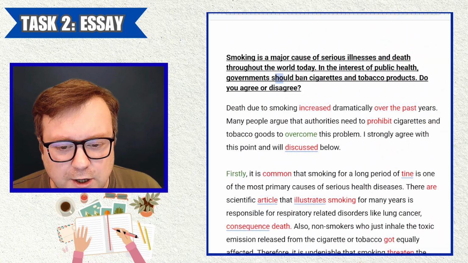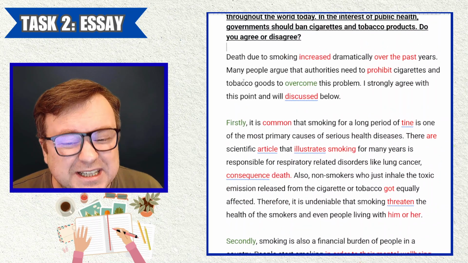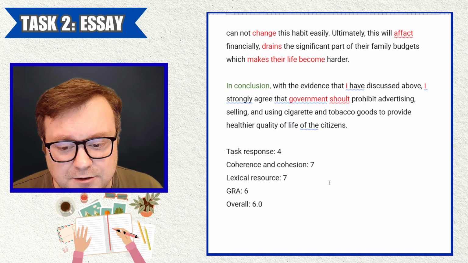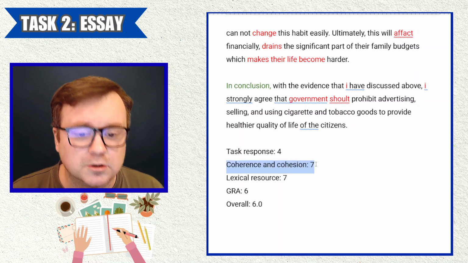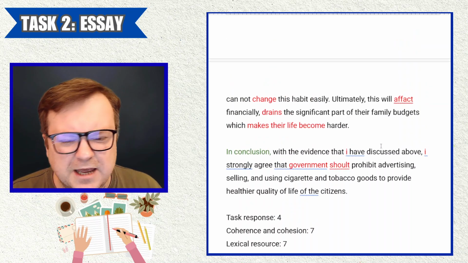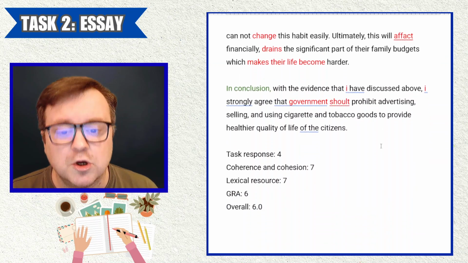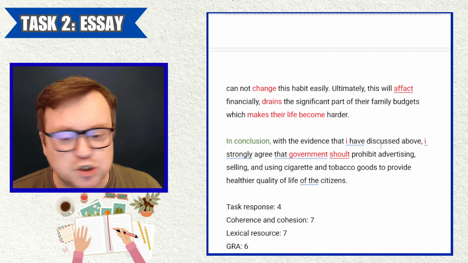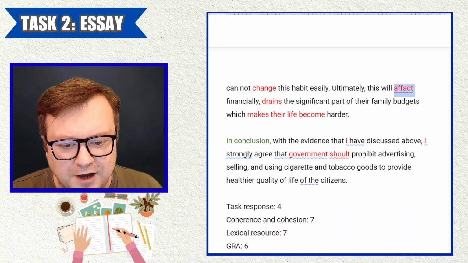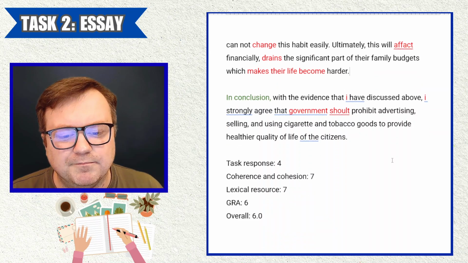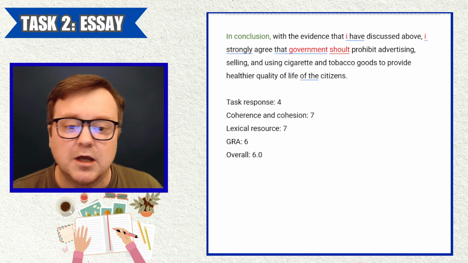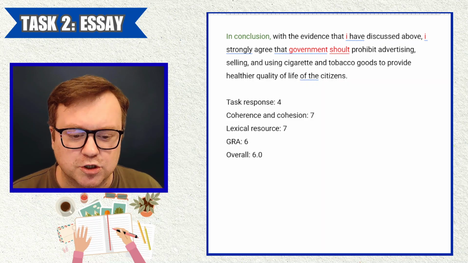Candidate hasn't answered the question. That's the critical problem. The candidate hasn't written enough words, and that's also a problem. But there's a lot of really, really good vocab in there, and really decent coherence and cohesion. Essay writing, planning, structuring, all of that's good. Grammar is a bit strange. Please be careful with your typos. You should be the first person who checks your test. The examiner should not be the first person who checks it. You should be the person who finds mistakes with "should" and "a fact" and small letter i. Yeah. So I'll leave it there. 6.0 for me, B2, upper intermediate, decent, but critical that you read the question.